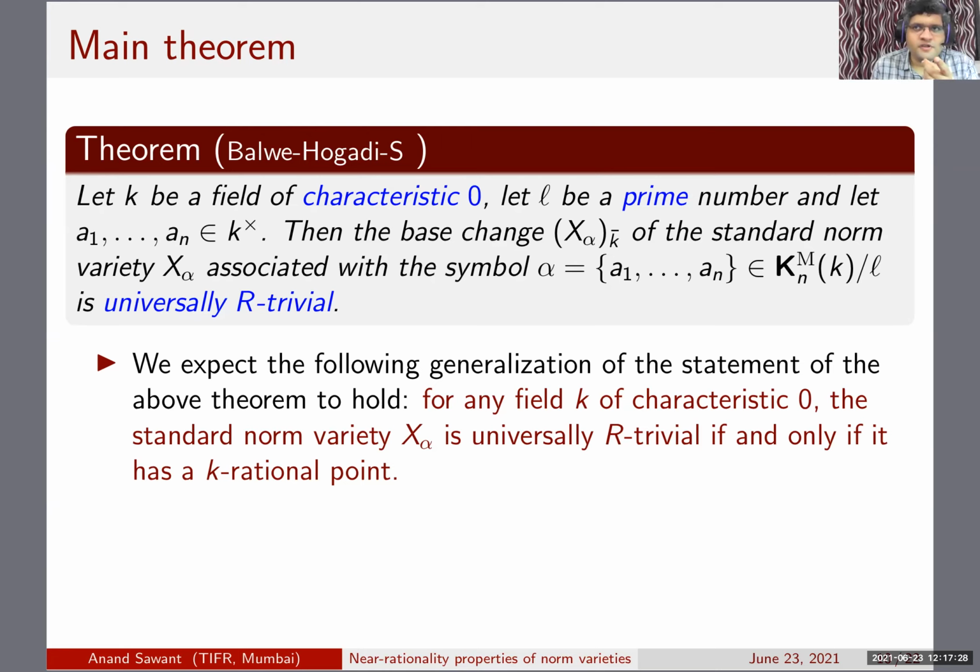I think this was one of the defining properties. These are supposed to be the generic L splitting fields, is what they're described by. So this is the property that they have.